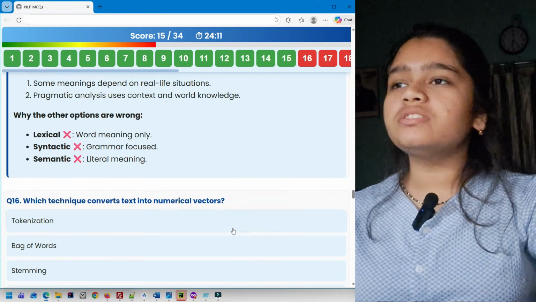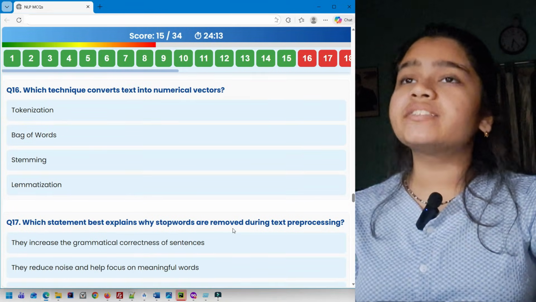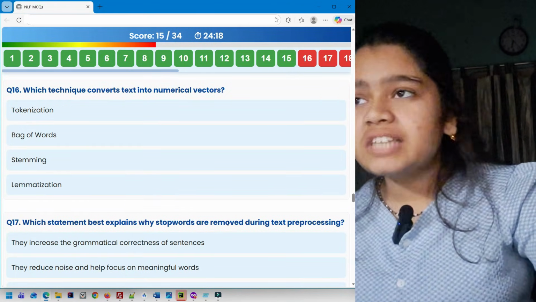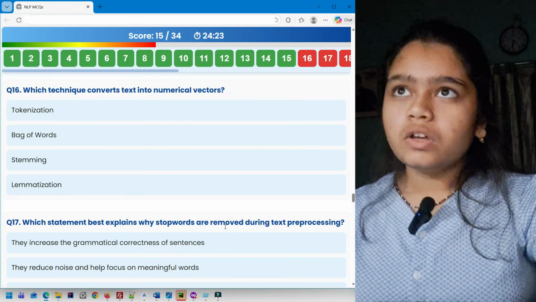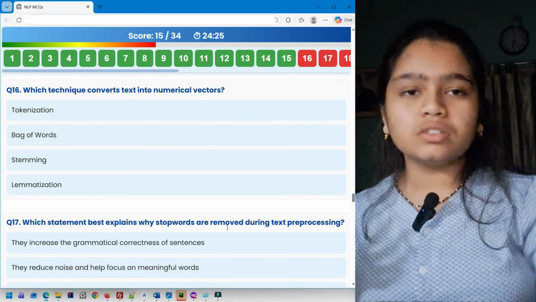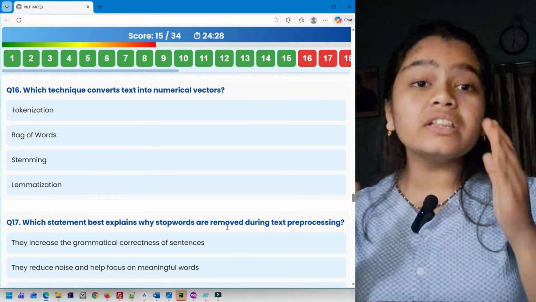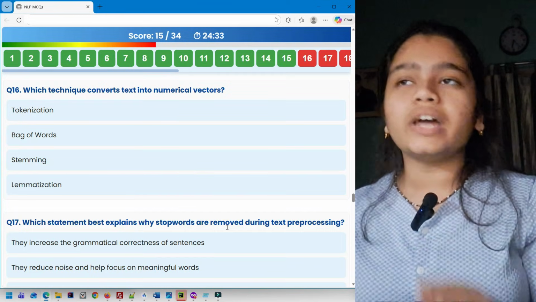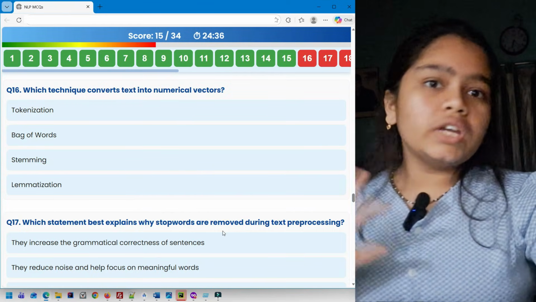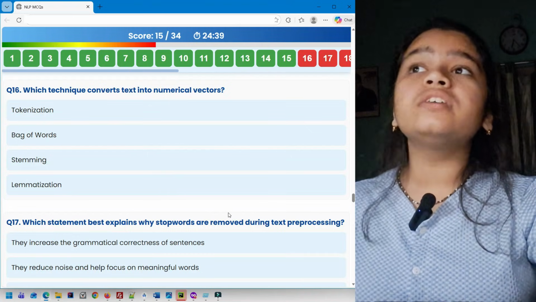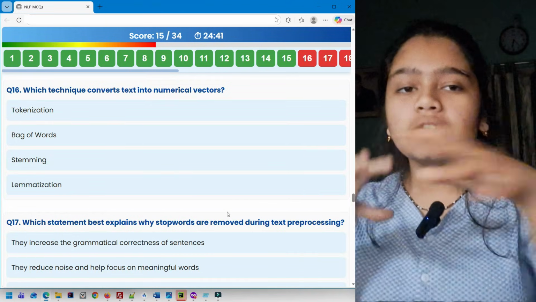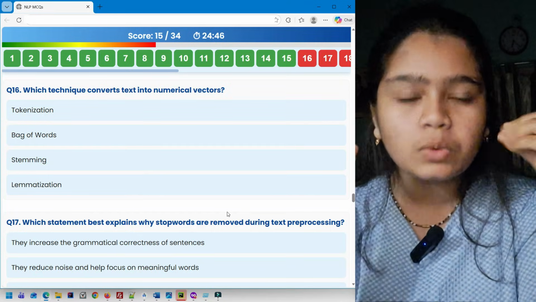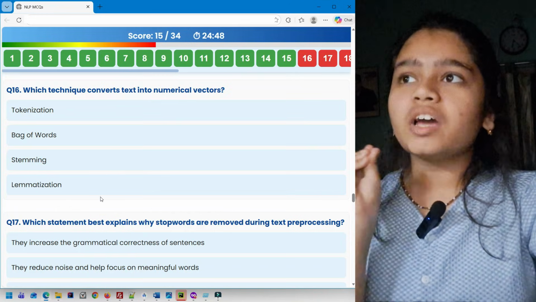Next you have question 16. Which technique converts text into numerical vectors? Tokenization, bag of words, stemming and lemmatization. So tokenization means breaking the sentence into tokens, that is called tokenization. Not converting into numerical vectors. Bag of words, yes, there you have to create numerical vectors, which is basically the frequency of every word in a particular sentence. So this can be the option.